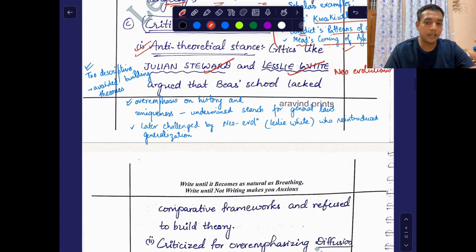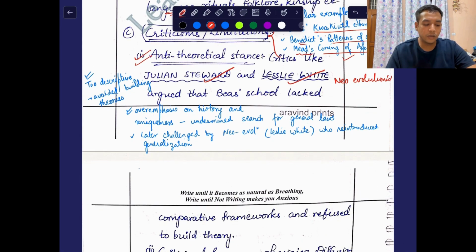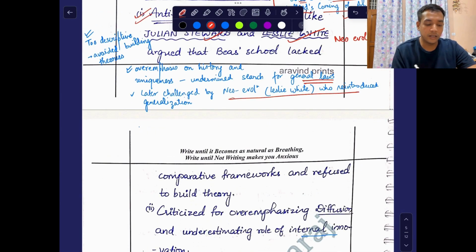Overemphasis on history and uniqueness undermines the search for general laws. These neo-evolutionists introduced generalization that there are some things in cultures that are general in every society, right?